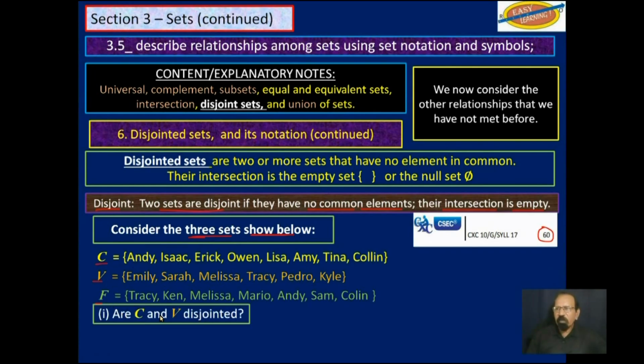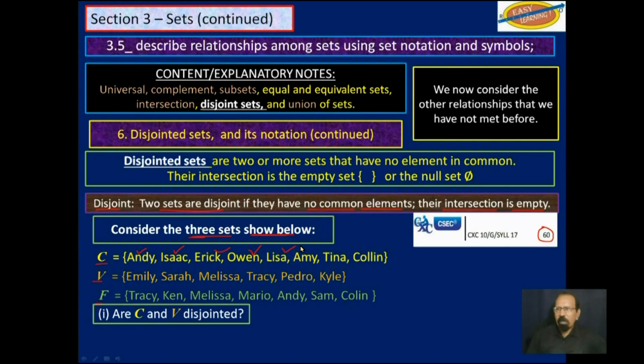Are C and V disjointed? C and V. We have Andy here. Do we have Andy down here? No. Isaac is here. Do we have Isaac here? No. Eric is here. Do we have Eric here? No. Owen is there. Do we have Owen here? No. Lisa is there. Do we have Lisa here?